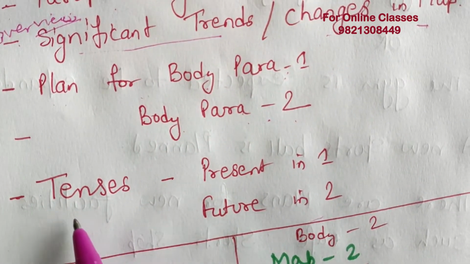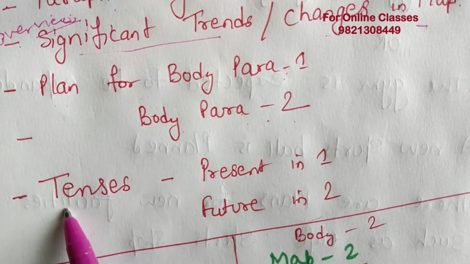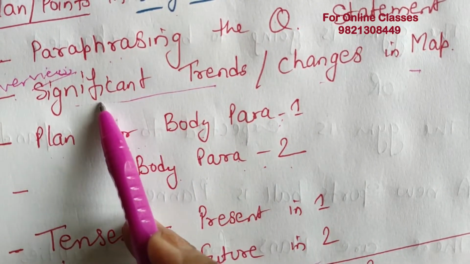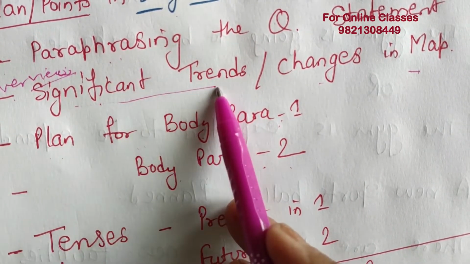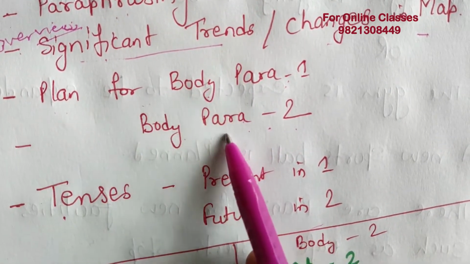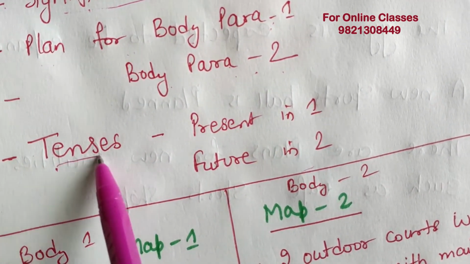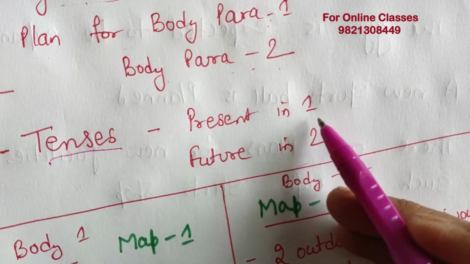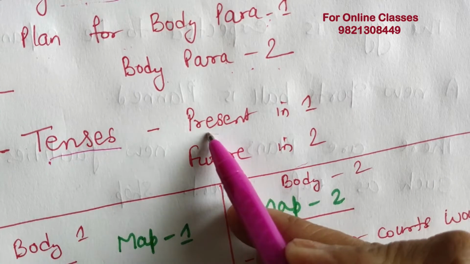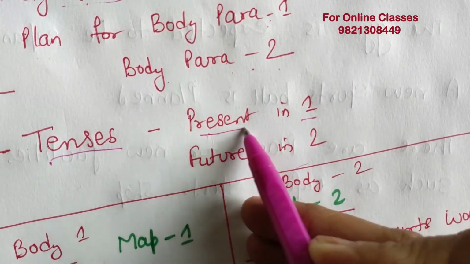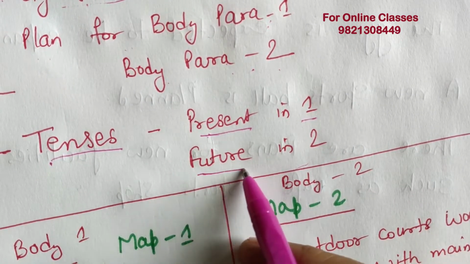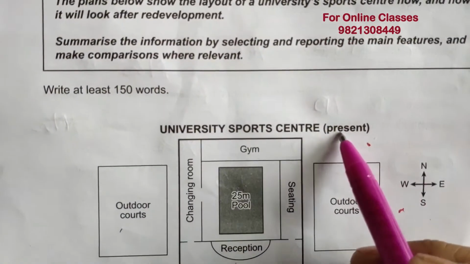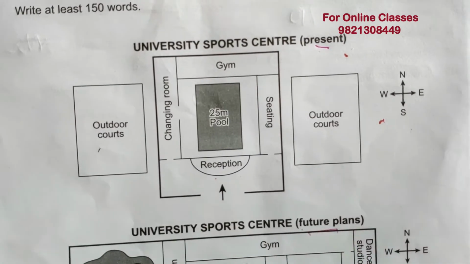The fourth important point is which tenses we should use in these kinds of questions, especially in maps. First is paraphrasing, second is significant changes, third is plan for body 1 and body 2. In the first para we will be using present tense, and in the second, of course, future tense, because it is already given here. It is present and it is future plans.